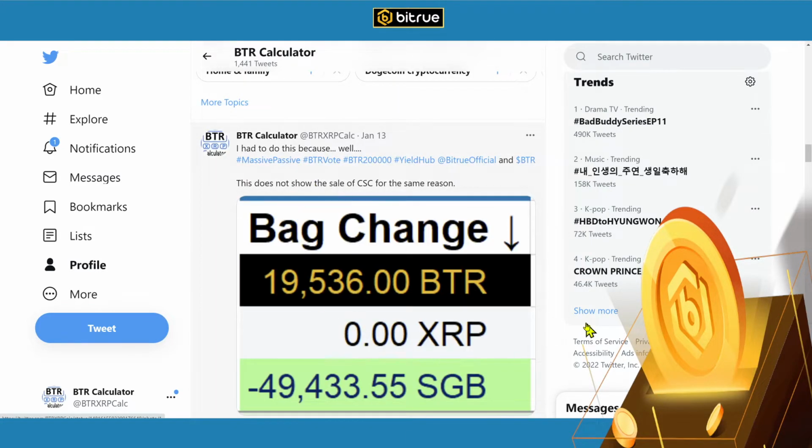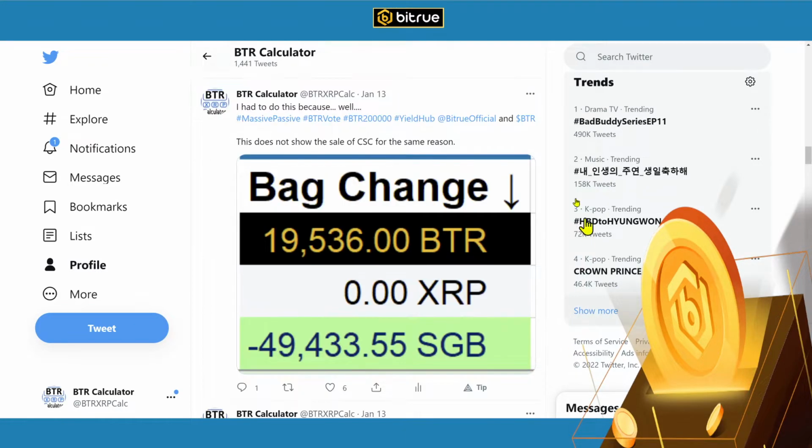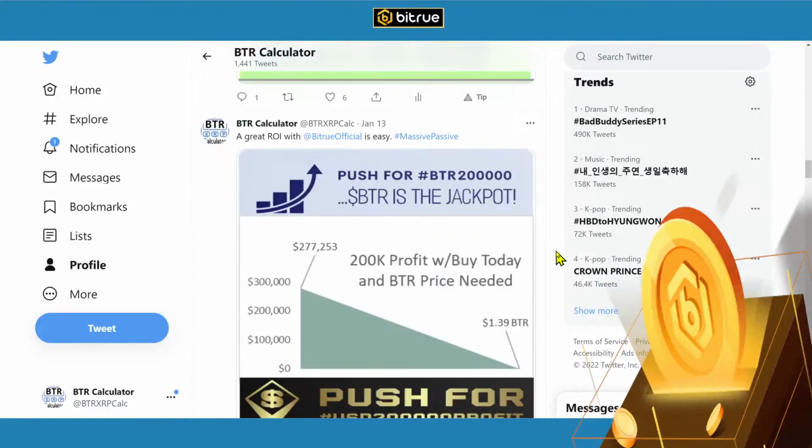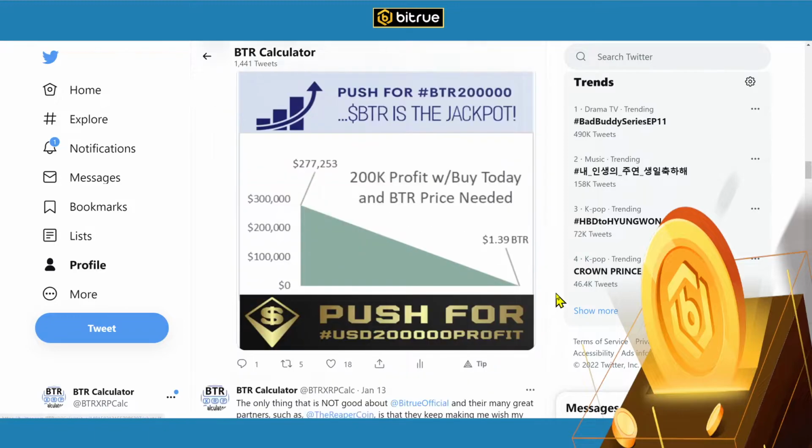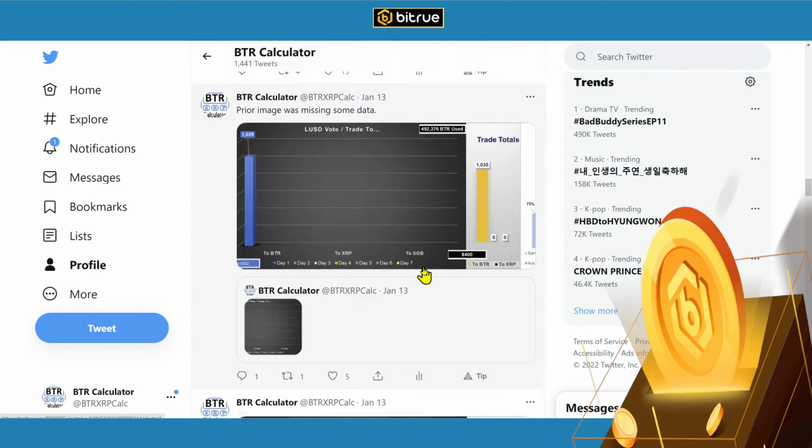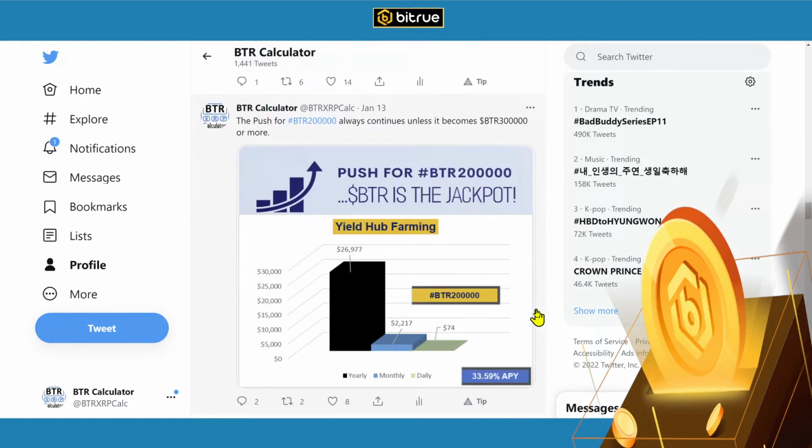So here's another chart. This isn't a chart, this is just a graphic of the table. But this is the same concept, except this time I sold all my Songbird for 19,536 BTR. And I do earn on Songbird, but I don't earn anywhere close to what I earn on Bitrue. So that's what that is. Here's a repeat of what we've already gone over.